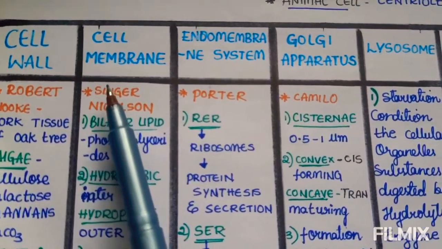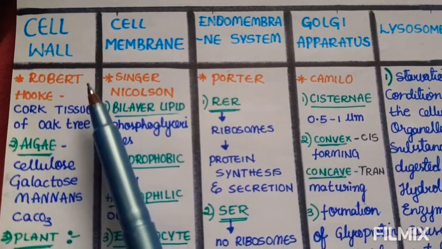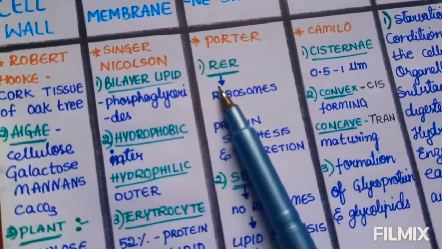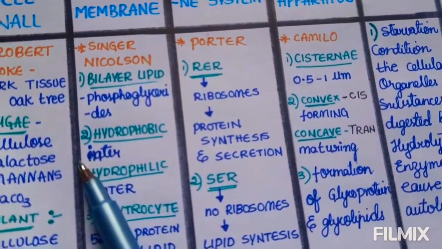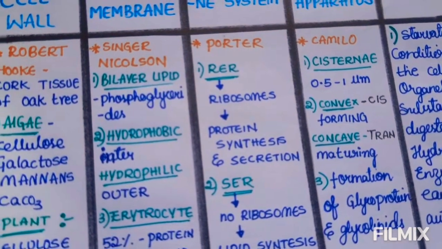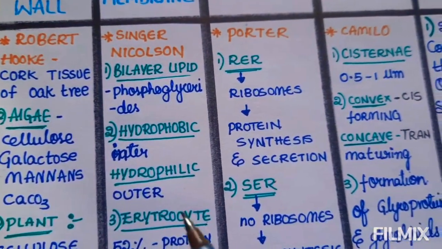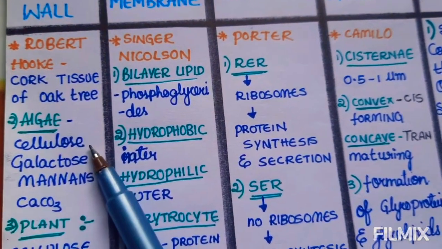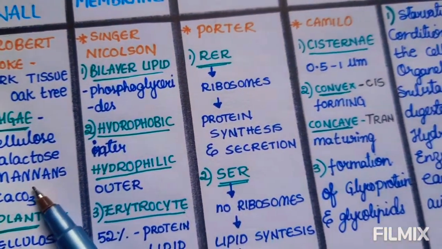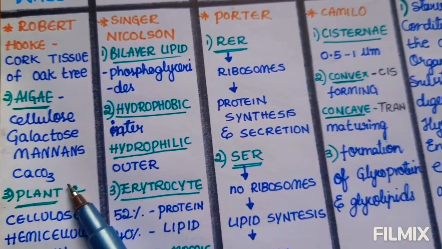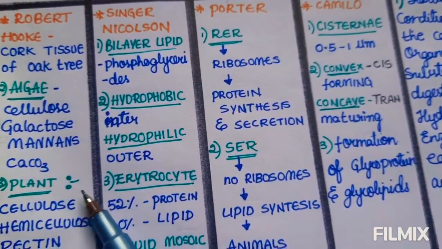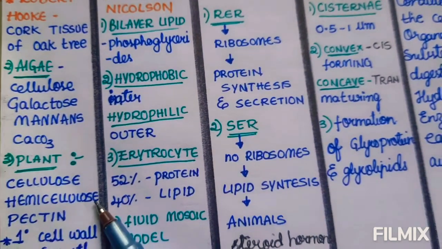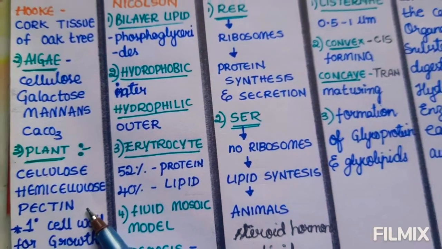We will discuss the cell wall. Cell wall was discovered by Robert Hooke in the cork tissue of an oak tree. The cell wall in algae is composed of cellulose, galactans, mannans, and CaCO3. The cell wall in a plant cell is composed of cellulose, hemicellulose, and pectin.